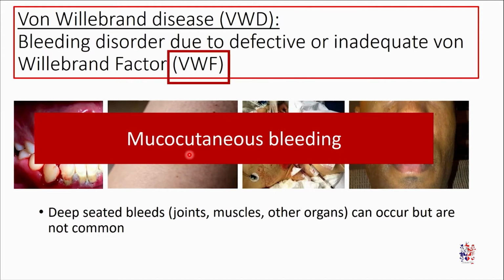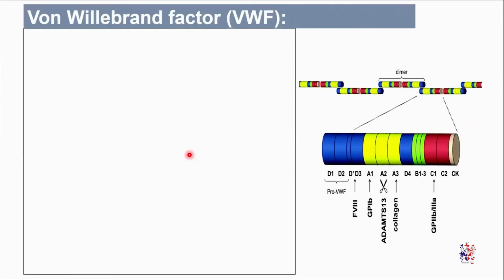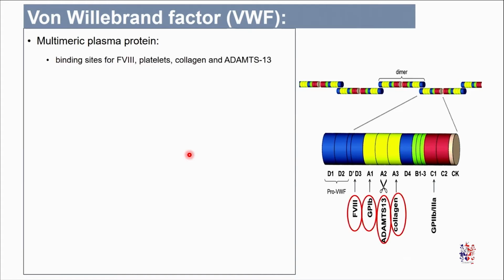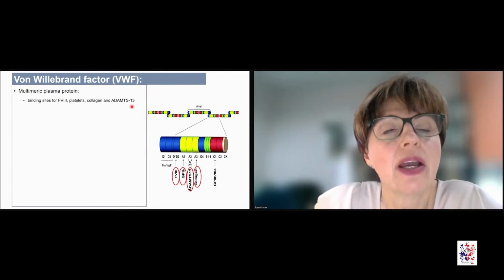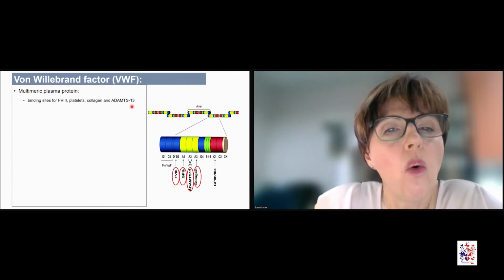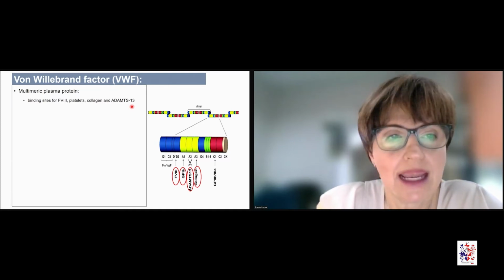What then is the story around von Willebrand's factor? Well, von Willebrand's factor is a glycoprotein. It's actually multimeric. It's got various binding sites for example, factor 8, platelets, collagen, and for a cleaving protease called ADAMTS13. ADAMTS13 is tasked with breaking von Willebrand's factor multimers in the circulation into smaller, less hemostatic components. But this breakdown of von Willebrand's factor is a controlled, regulated process, always ensuring that there's adequate hemostasis.